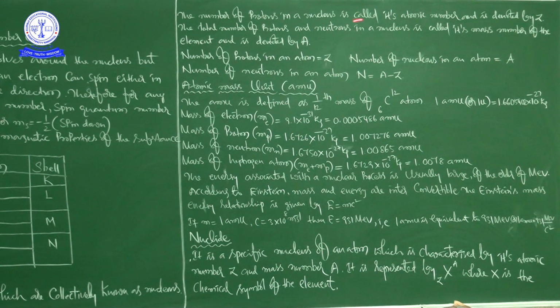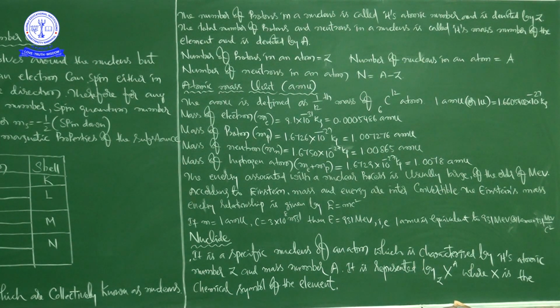So these two are the important things, you just keep in mind. The total number of protons and neutrons in a nucleus is called its mass number of the element, and it is denoted by capital A. Next, the number of protons in an atom is Z and the number of nucleons in an atom is A, and the number of neutrons in an atom,